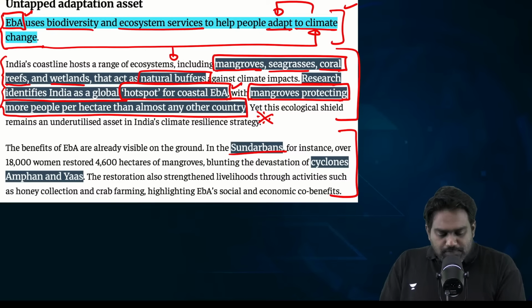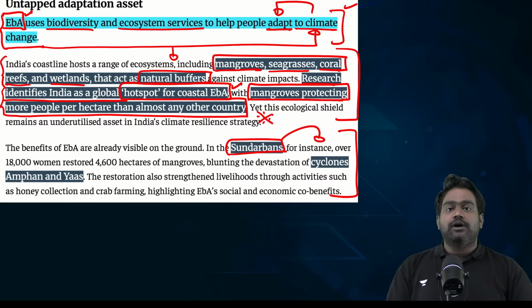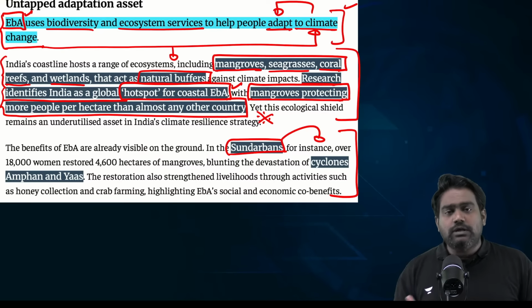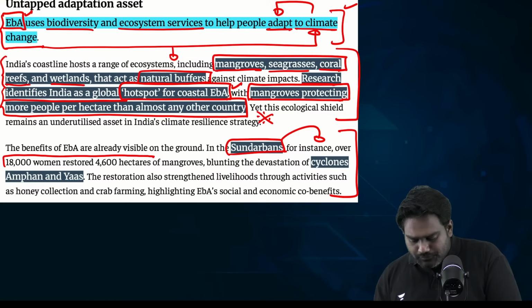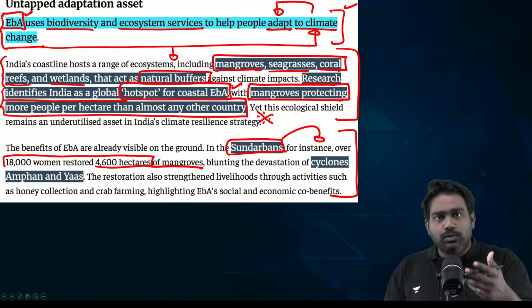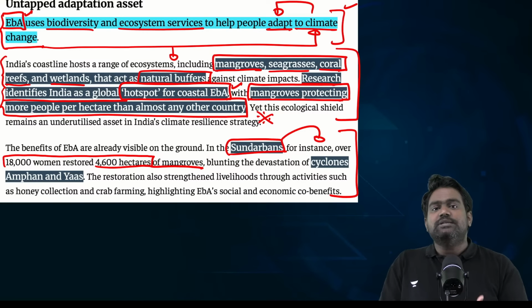Now, when you look at the Sundarbans, there was a recent community led initiative taken up after the 2004 tsunami. It has helped significantly improve the mangrove coverage. It was driven by the local governments with support from the state and the center. And it was primarily a women led initiative, right? Women's collective groups at the grassroots level took part in the restoration effort of nearly 4,600 hectares of mangroves. And the results were ready to be seen.